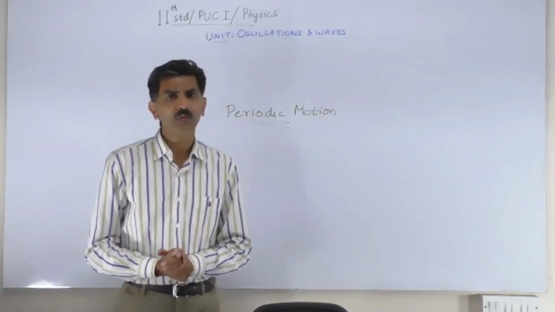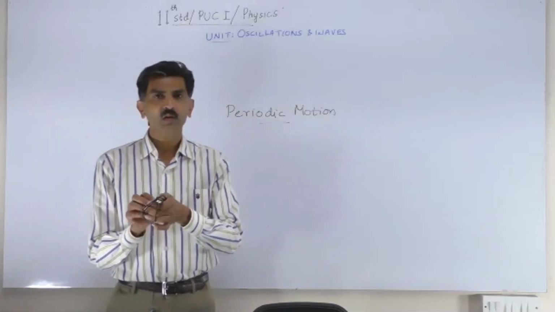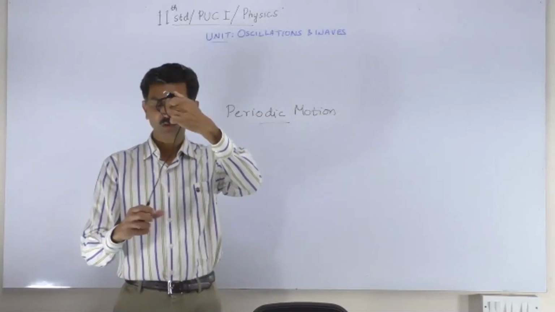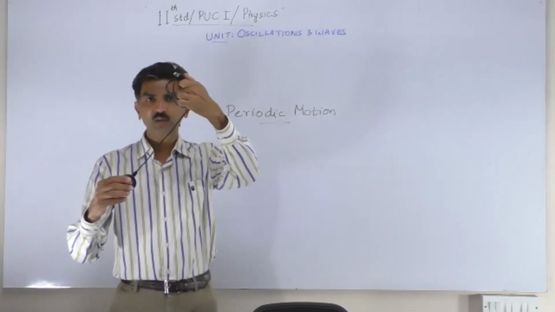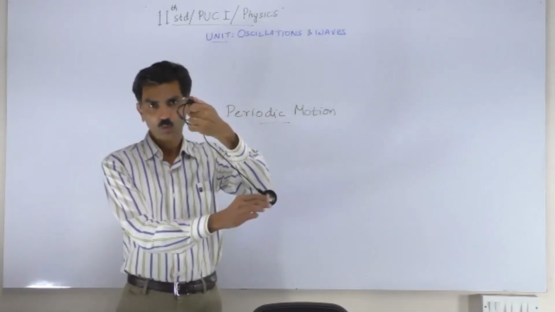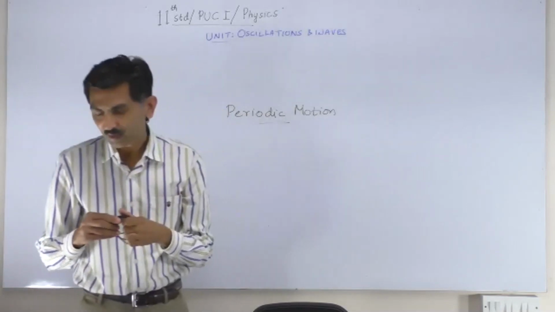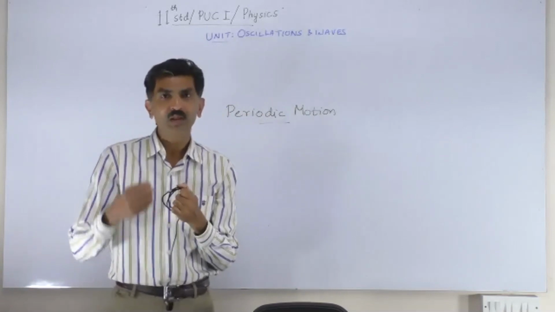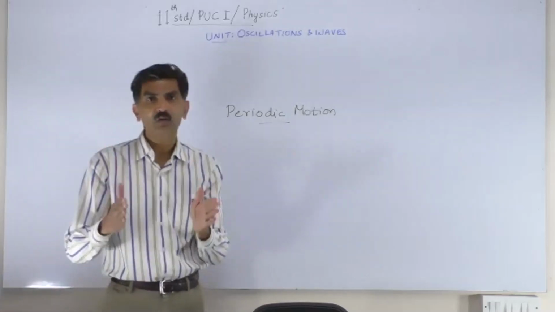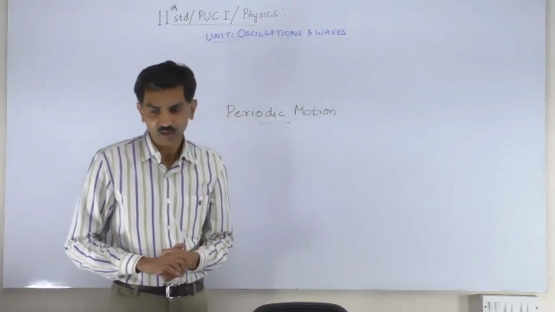Let us look at a couple of examples of periodic motion. A simple example could be that of a simple pendulum. If you have the bob and the pendulum oscillates, you can see that after a certain time period, the pendulum always comes back to the original position. It goes to one extreme position and comes back to the starting point after a certain time interval. This motion of the pendulum's bob keeps repeating, so it's a repeating movement over regular time intervals. After a certain time period, the body is back to where it started from.